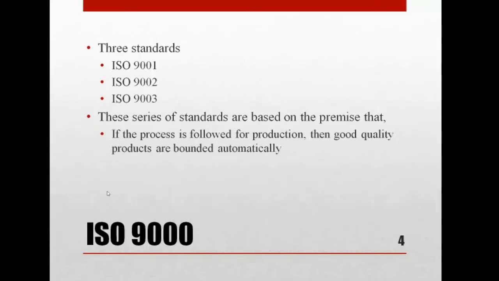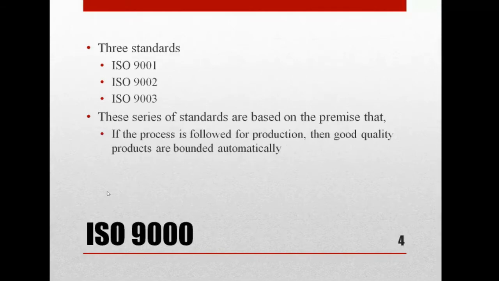For example, if they are developing a product, what activities are they having? If they are doing only these activities, it will come under ISO 9001. When they are doing other activities, it will come under ISO 9002. Likewise, each standard has a set of activities; if they follow those activities, they come under ISO 9001, ISO 9002 or ISO 9003.